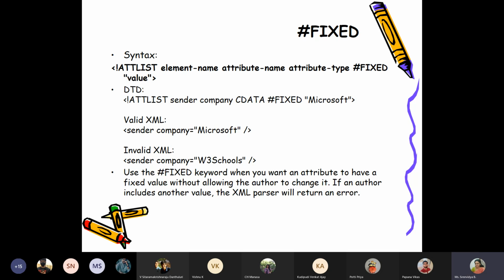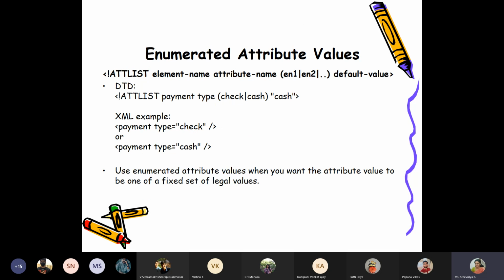And #FIXED, in that case, the XML document says that whenever I'm making the XML document, it should have an attribute called company for the element sender. If that attribute is not there, it will not be considered a valid document.